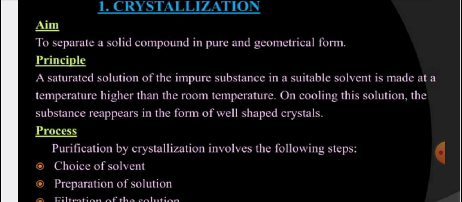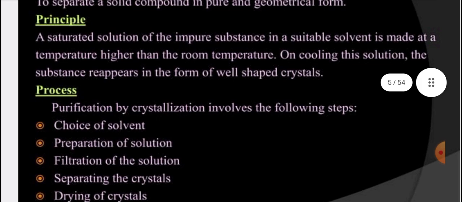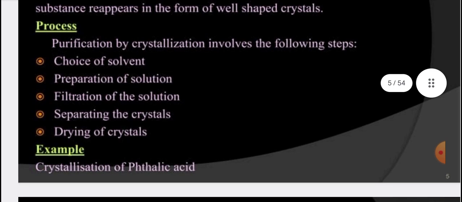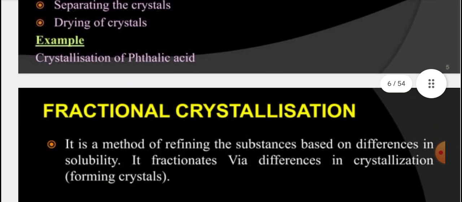In this process, first of all, we have to choose our solvent, then prepare the solution, filter the solution, separate the crystals from other undesirable materials, and then dry the crystals. If the crystals are not properly formed, then we have to seed the solution. How we apply and perform these comes under the crystallization process. Crystallization of phthalic acid.